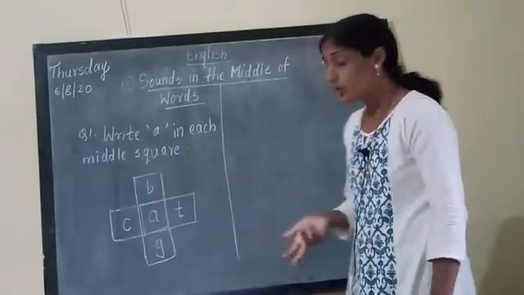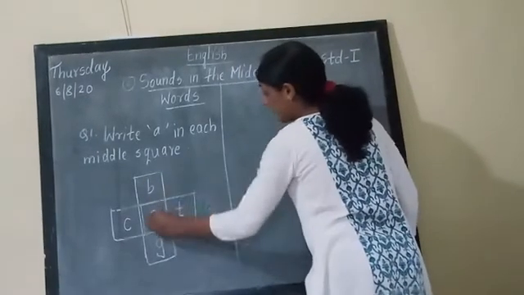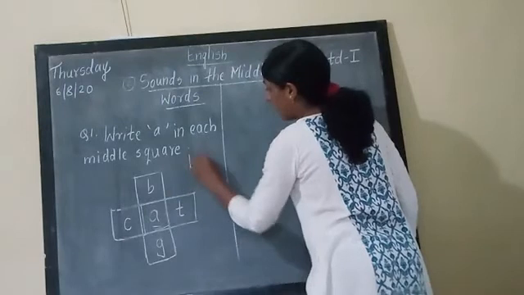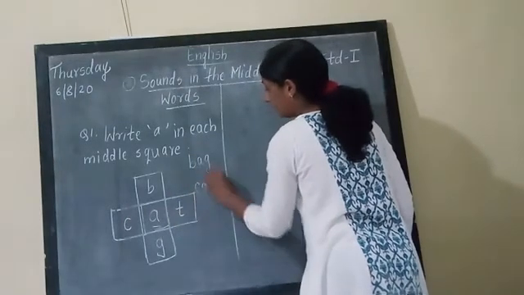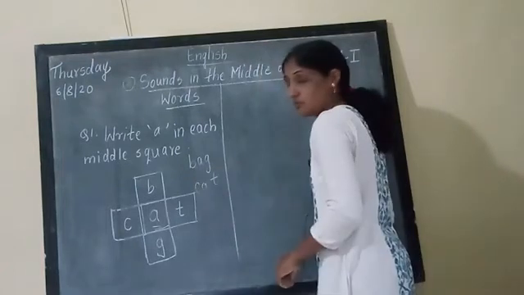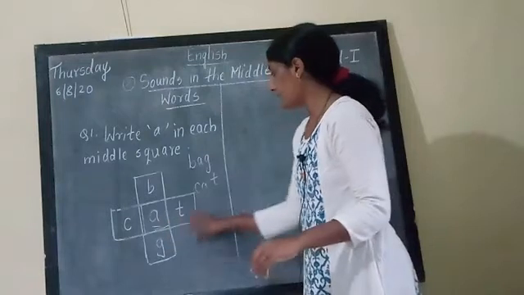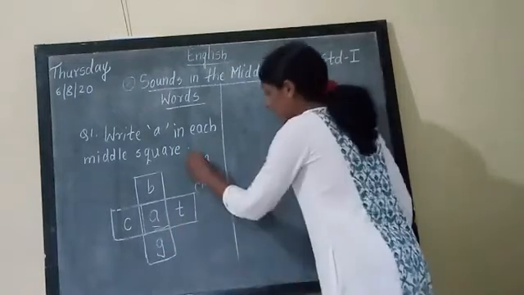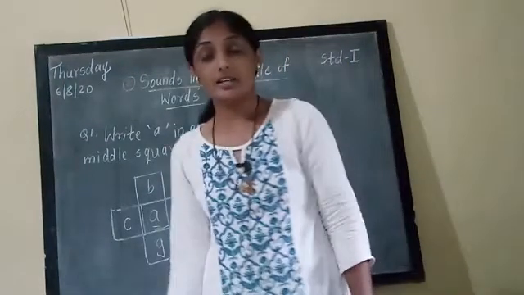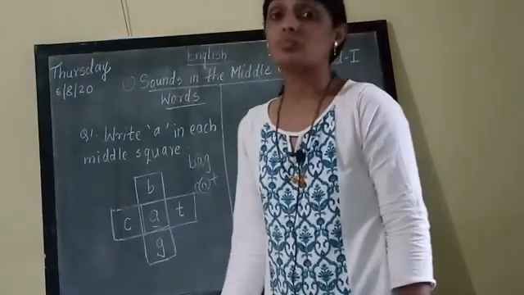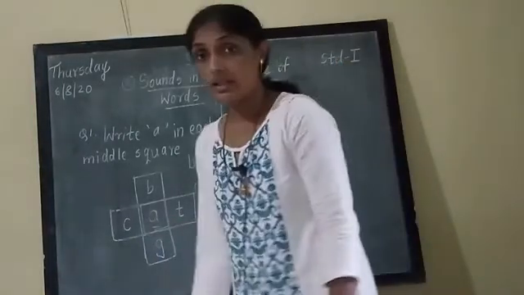Then which words did we get by adding A? By adding A, we got B-A-G, bag, and C-A-T, cat. We have got two words, and in the middle the A sound is there. A is a vowel sound.